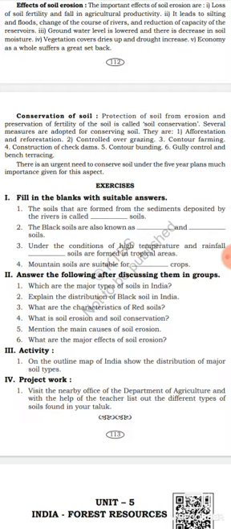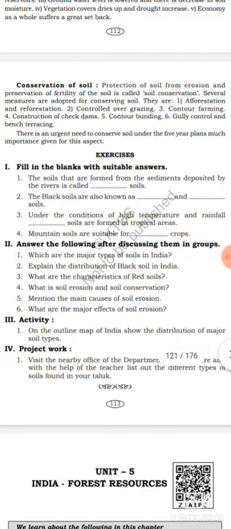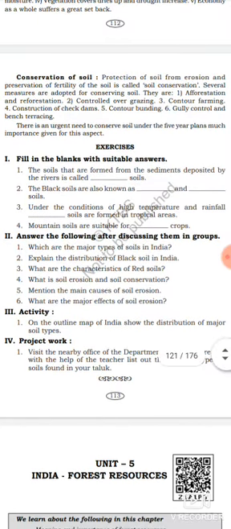Several measures are adopted for conserving soil. They are, listen, let's see now the measures or methods of conserving the soil. First one, afforestation and reforestation. Afforestation means planting trees. Got it? Then controlled overgrazing. Third one, contour farming. Fourth one, construction of check dams. Fifth one, contour bunding. Sixth one, gully control and bench terracing.